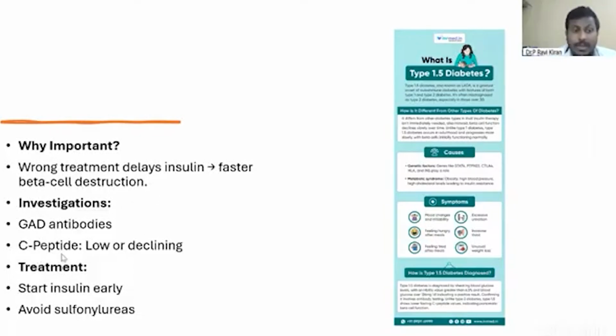Investigations: GAD antibodies and C-peptide. Initially, in the early stages of the disease, C-peptide will be high, but as the disease progresses, the C-peptide level starts coming down. Treatment: start insulin early and avoid sulfonylureas. In LADA, sulfonylureas are beta cell toxic and kill beta cells. So if you use sulfonylureas in type 1.5 diabetes, the disease progresses faster and the patient becomes dependent on insulin.